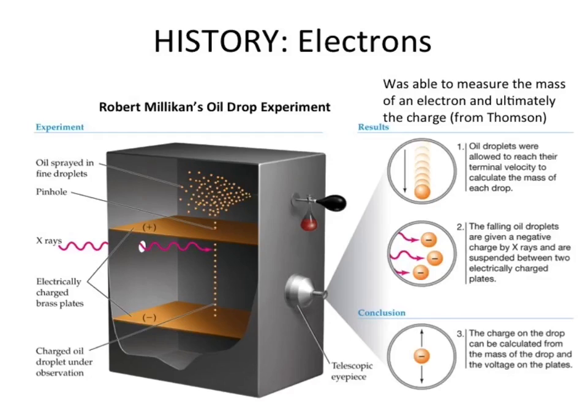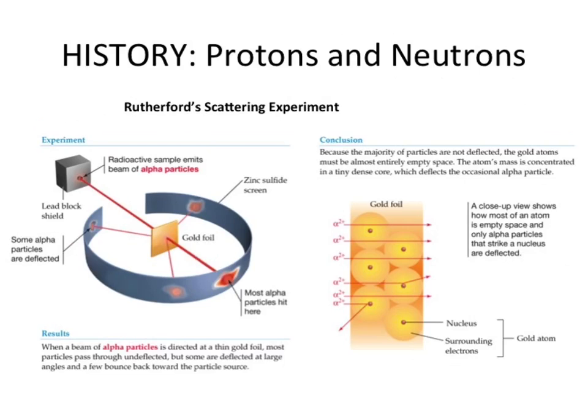All right. This, you don't have to write this down. This is just extra info. This talks about how Robert Millikan came in and used the electron, and he found out what the mass of an electron actually is. All right. Next, we have Rutherford.